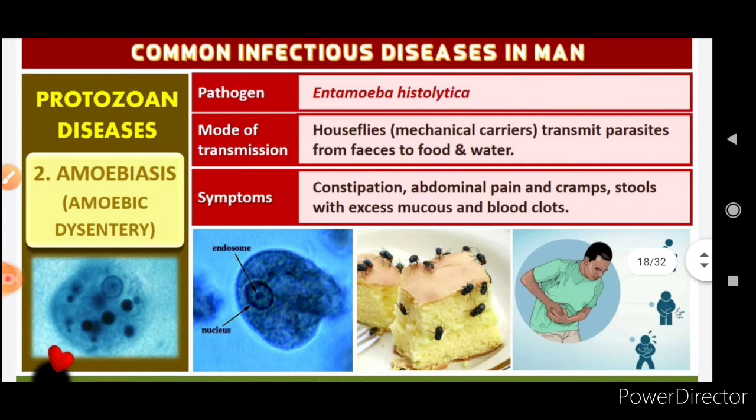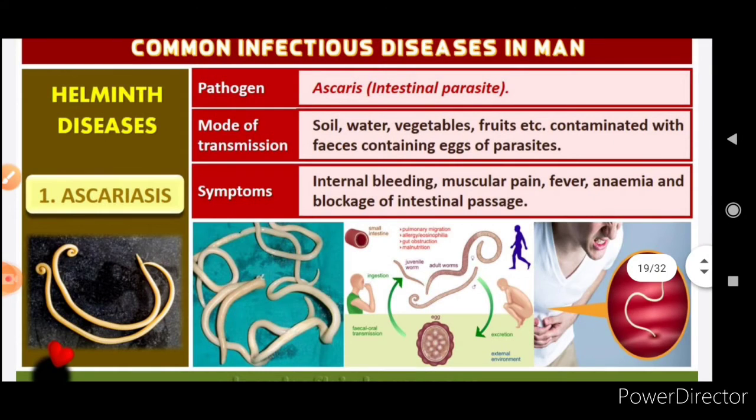So this disease will cause what? Constipation, abdominal pain, cramps, stools with excess mucus and blood clots. So this is amoebiasis or amoebic dysentery, which is caused by a specific pathogen, that is Entamoeba histolytica.